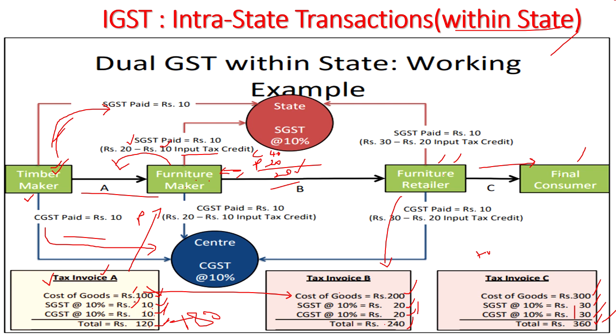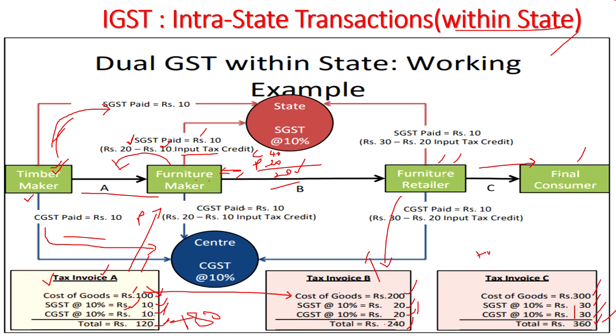So this 10 rupees is called input tax credit, that is already paid to someone else at the time of purchase. This 10 rupees will be adjusted at the time of collection of tax, collection of this 20 rupees, collection of tax from another person at the time of sale. So from purchase he has paid and from the sale he has collected. So the collection minus payment, that means 10 rupees he has to pay.